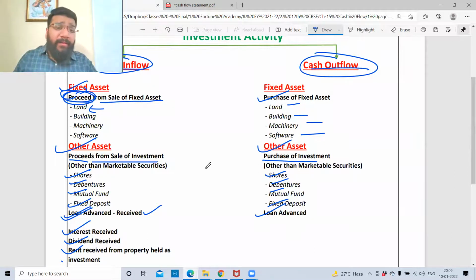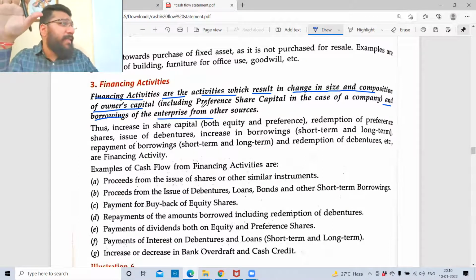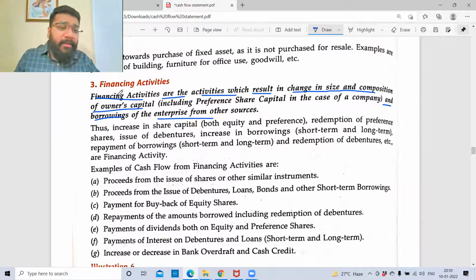Next is financing activity. Financing activities are the activities which result in a change in the size and composition of owner's capital and borrowing. To be more precise, financing activity is the source of raising the funds of the business. Funds can be raised in the form of capital or in the form of borrowing, that is debt.